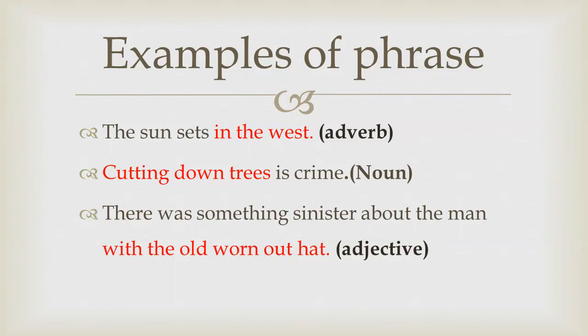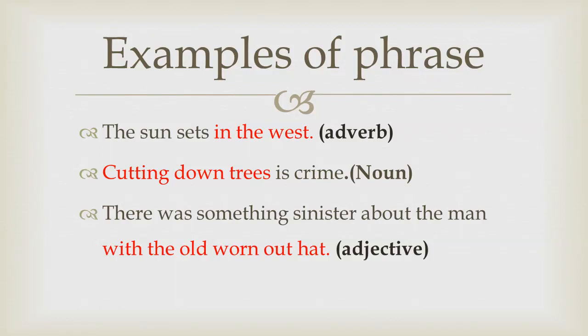The second thing, a phrase does not give complete sense on its own. In the west is not giving complete sense if we separate it from the rest of the sentence. But it gives a sense when it is arranged in a sentence. For example, the sun sets in the west. When we read the whole sentence, it is giving us complete sense. The phrase is contributing to the meaning of the sentence. But when we separate it from the rest of the sentence, it does not give us complete sense.